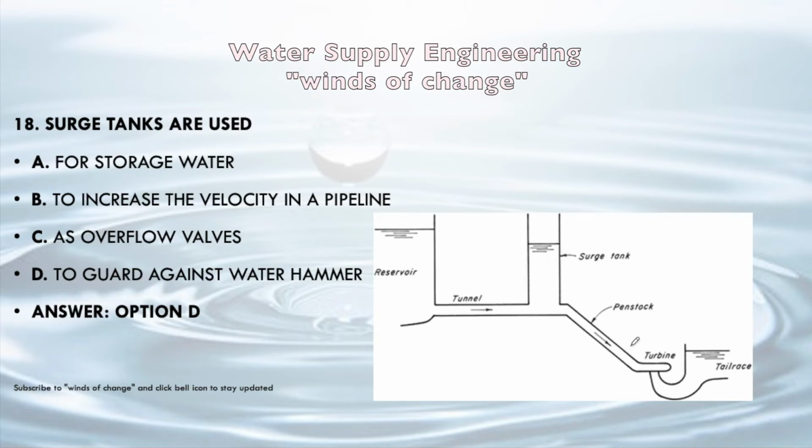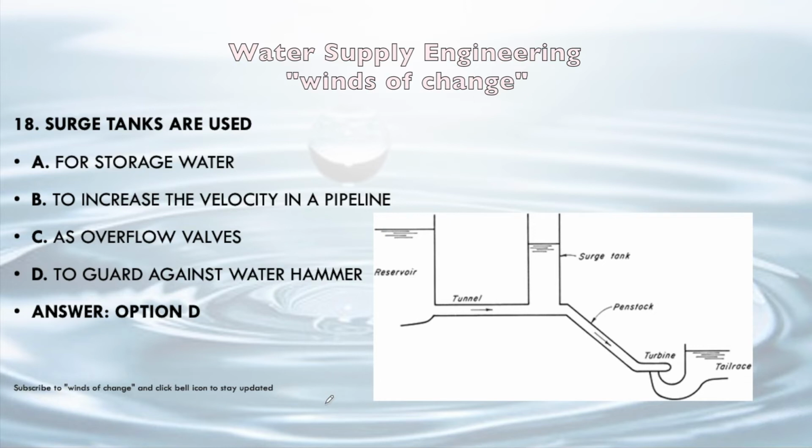Let's say this is a turbine and this surge tank is being provided here. If we do not provide it, and let's say the end of the penstock is closed suddenly, then water hammer pressure will be generated in it, and it can be at a much higher value, which can also lead to the bursting of the penstock. So to prevent it we provide such a tank.